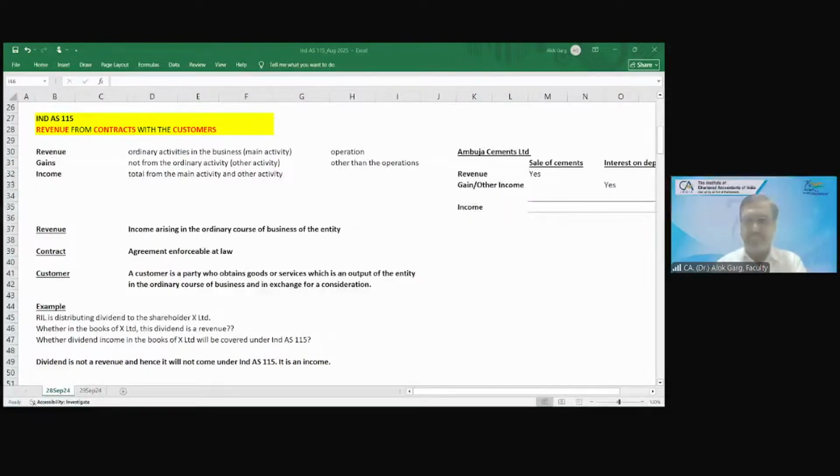Neha? No, sir, it is income. It is not a revenue from operation. It is other income, right? It is an income, but which income? It is other income. Why?